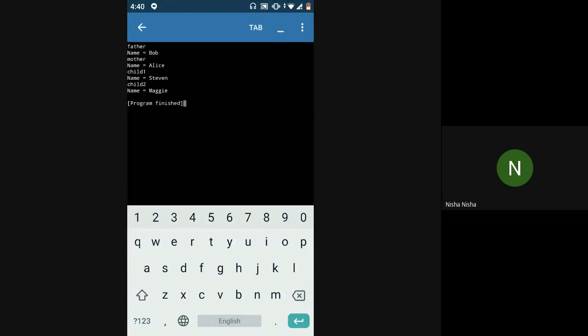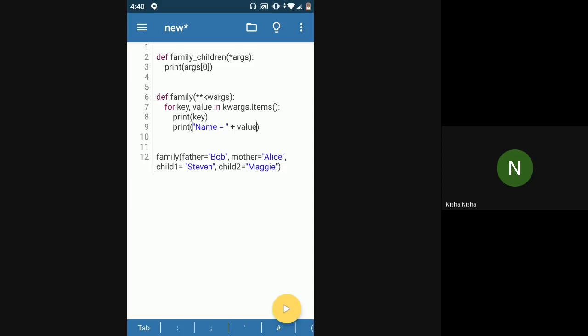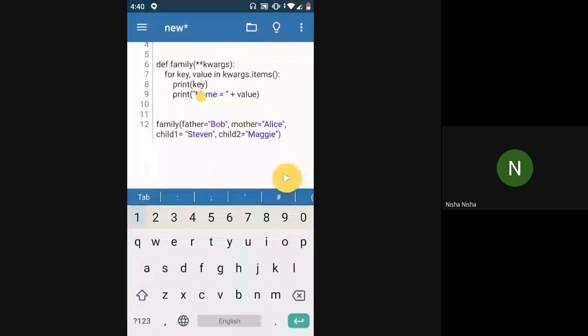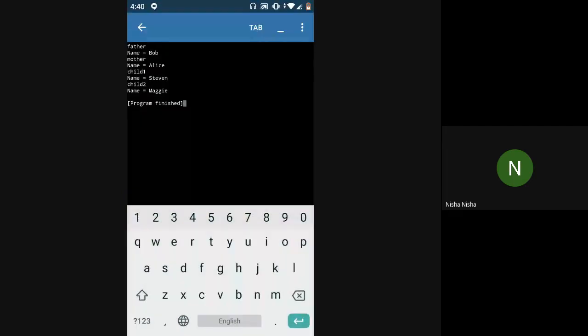So okay, why is it just giving name? Seems fine to me. Yeah, it did print, right?